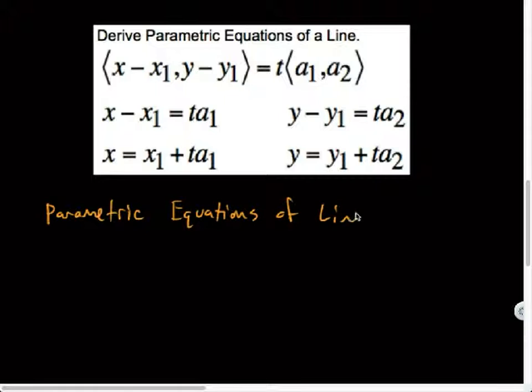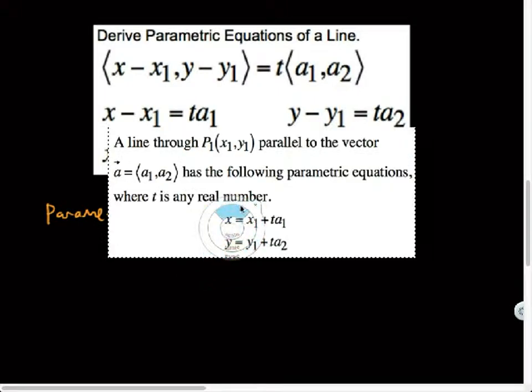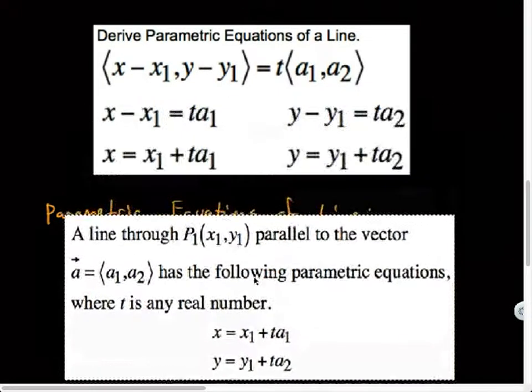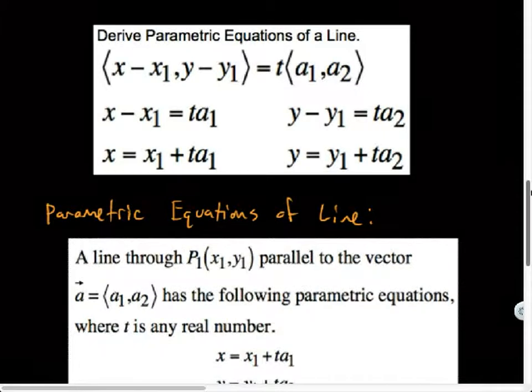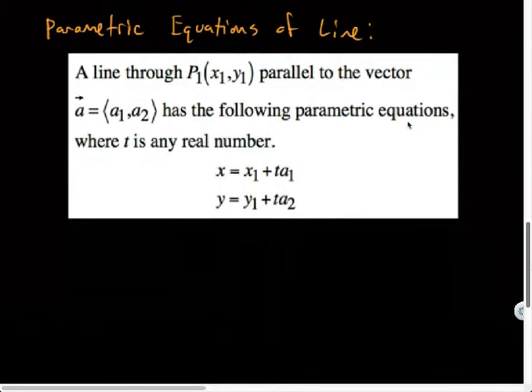Yeah, this you write down. And in parametric equations, the t variable is literally called our parameter. So I might even make a note of that. T is called a parameter.